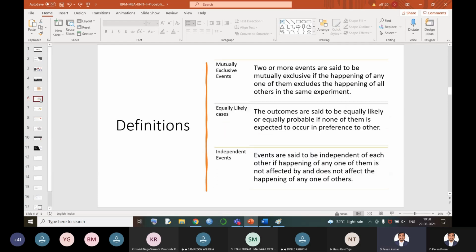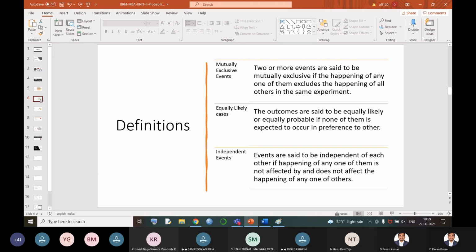Let us see only two more definitions and let's move on to the problems. Now, mutually exclusive events. Mutually exclusive events means what? Do not remember all these 3 to 4 lines of definition. Just try to identify what the situation is. See, now I am tossing a coin. If in tossing a coin, head appears, head appearing means what? It is stopping the happening of tail, or not.